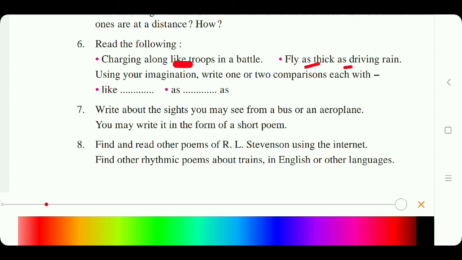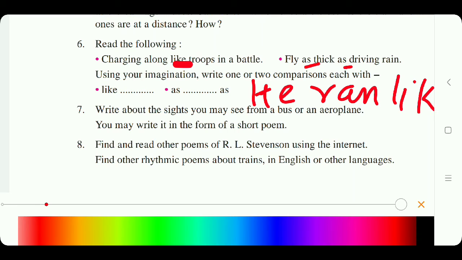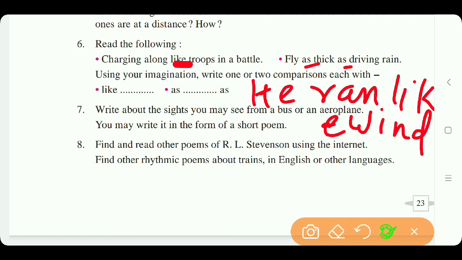First we'll write a sentence using 'like': He ran like the wind. And next, 'as': My dress is as red as blood. In this way you can write. My dress is as red as blood.